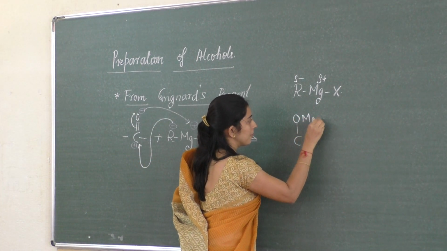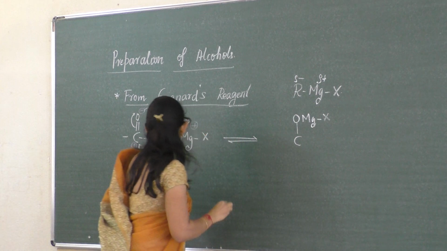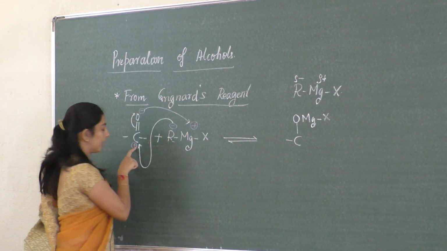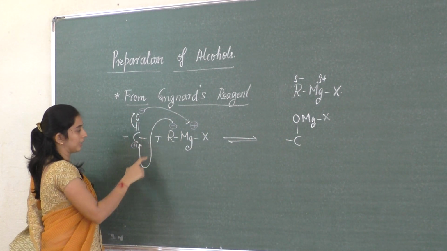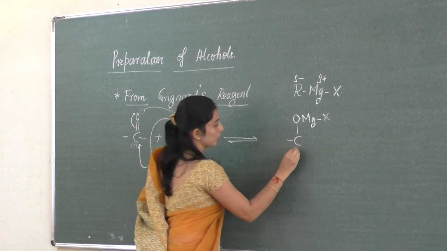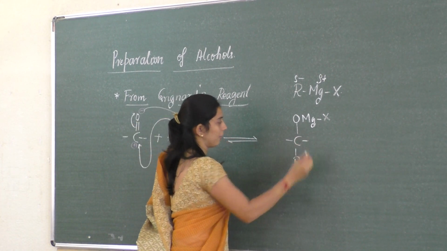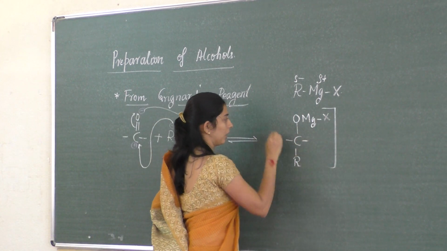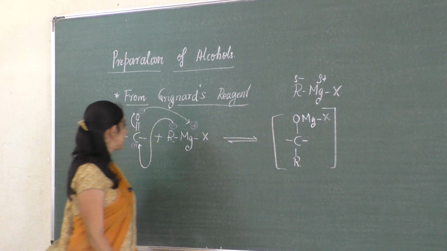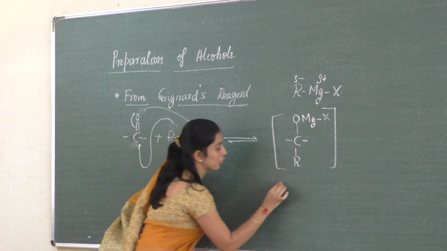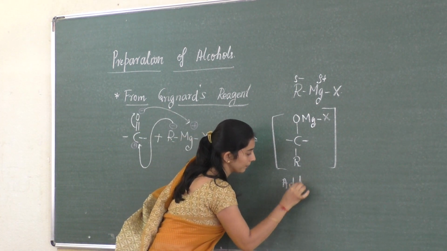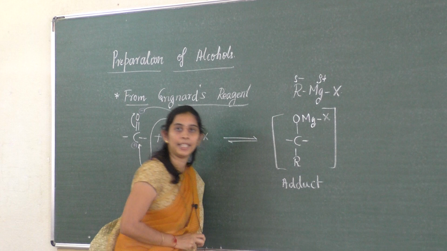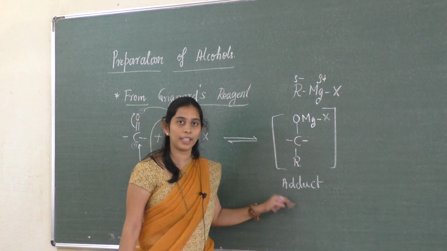O MgX, and here it was positive, R comes and attaches here. So here R and one more group that is already there. Therefore an adduct is formed. We call this the addition product, therefore we call it an adduct.